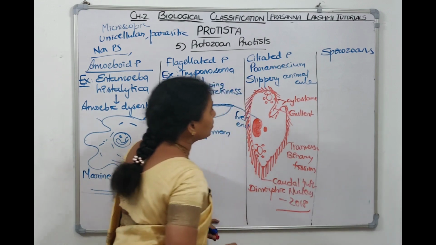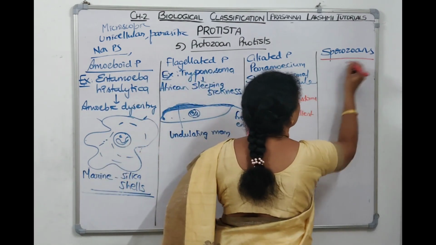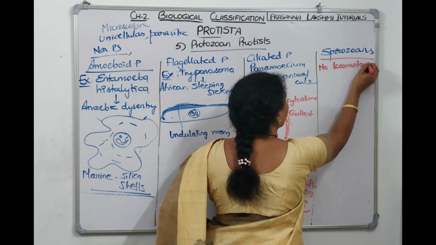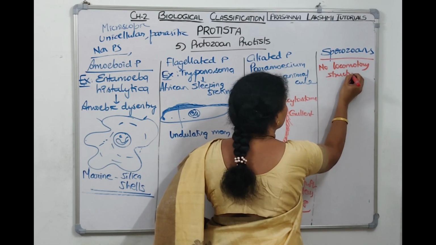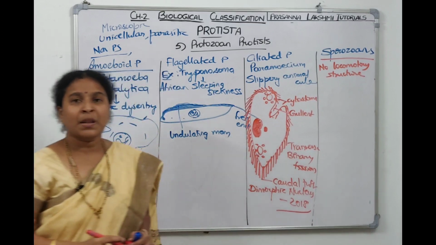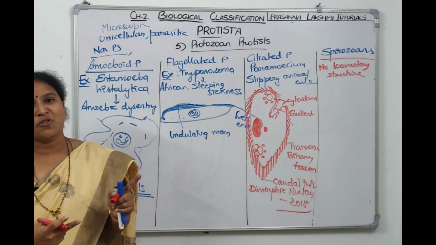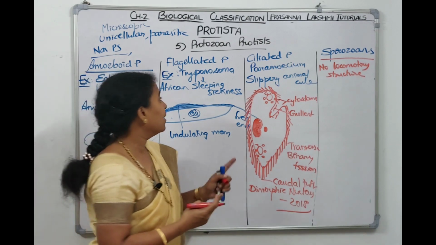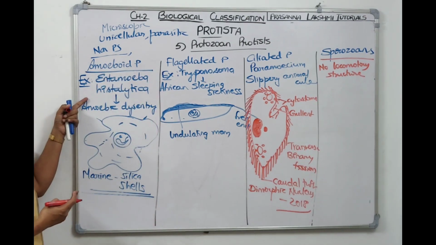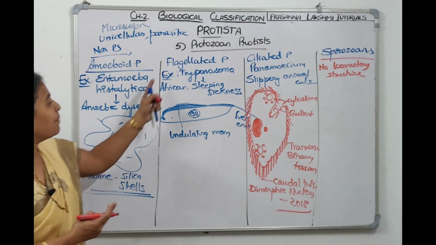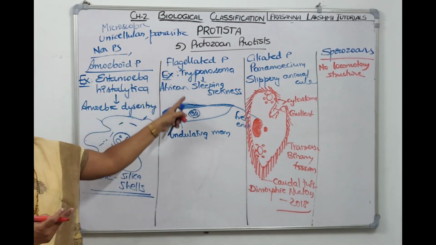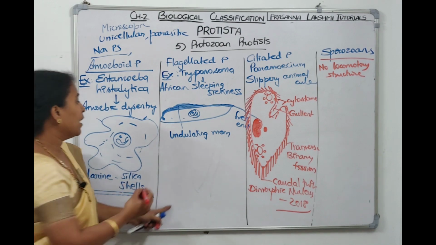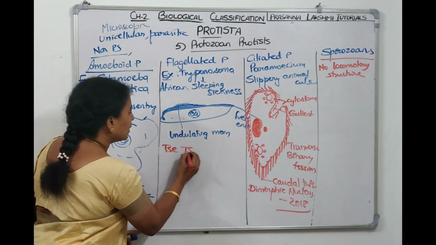Coming to the last class, children, it is sporozoan. As we already discussed, in sporozoan there is no locomotor structure. That's why they are spore-like. And the example of sporozoan is the malarial parasite. What is it? Plasmodium, which causes malaria. Example for amoeboid protozoan, Entamoeba histolytica, which causes amoebic dysentery. Example for flagellated protozoan, trypanosoma, which causes African sleeping sickness, which spreads by the bite of the tsetse fly.